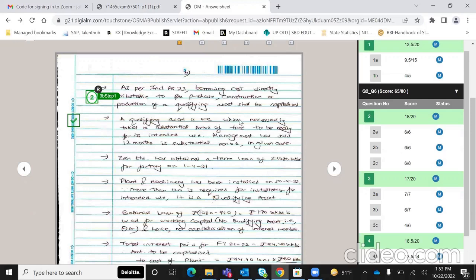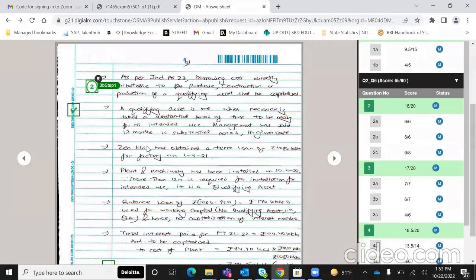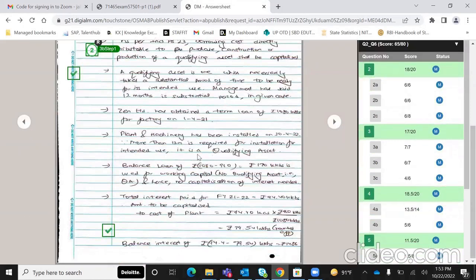A qualifying asset is one which necessarily takes a substantial period of time to be ready for its intended use. Management here has given 12 months. So on that basis it is a qualifying asset. And then I've shown my calculations. So this much amount I've discussed the treatment that this should be capitalized, balance interest.